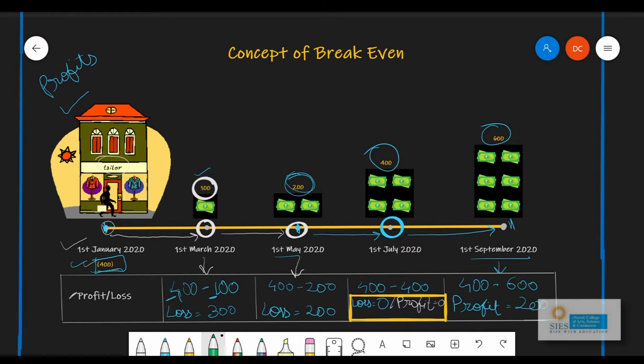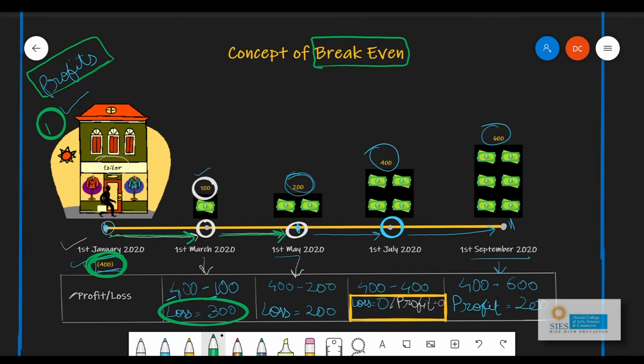Now here we are going to analyze this entire situation and we will try to find out what is break-even and where are we reaching break-even in this example. Whatever we have understood so far is whenever you start a business, you are going to incur some cost. Every business is interested in knowing. So as we started our journey into the market, at first we had a loss of 300, which was a huge amount.